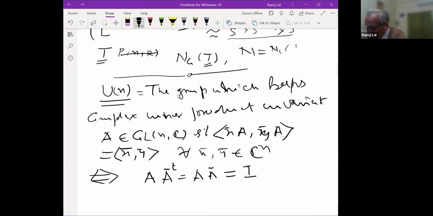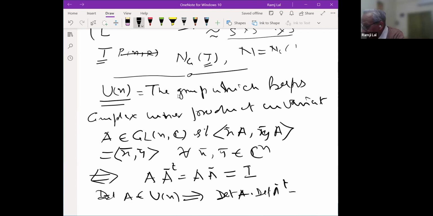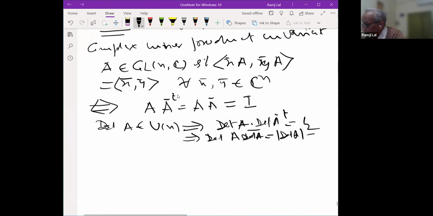And what is the determinant of Un? So A belonging to Un will imply that determinant of A times A bar transpose is 1. That is determinant of A into determinant of A bar. A bar is the matrix in which all entries are conjugates of the corresponding entries of A. So this is the norm of determinant A squared, so this is 1.